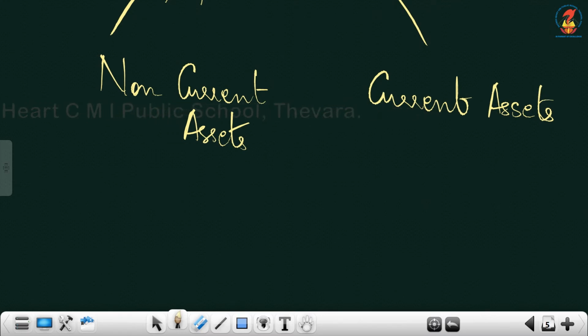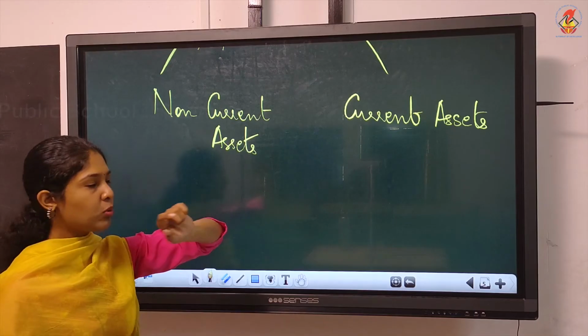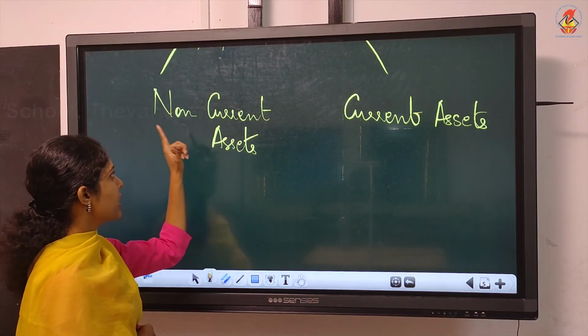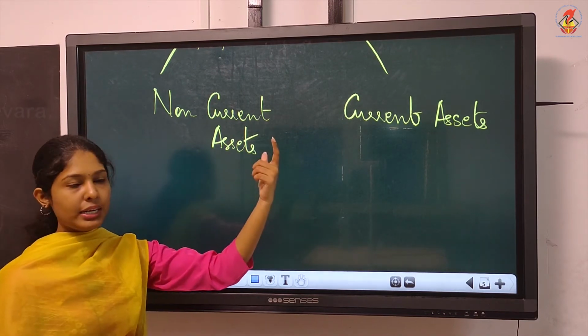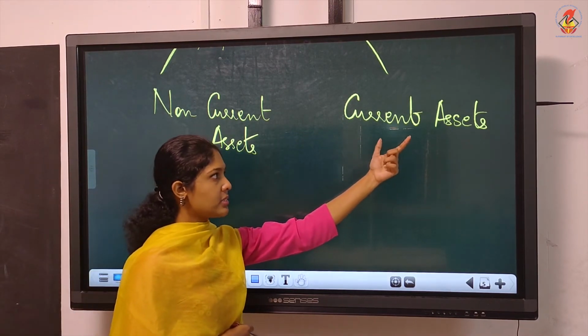Yes, so just like liability, we divide assets into two. There is one more classification. First, we'll discuss this non-current and current assets. So just like we discussed liability, we'll discuss this asset section.